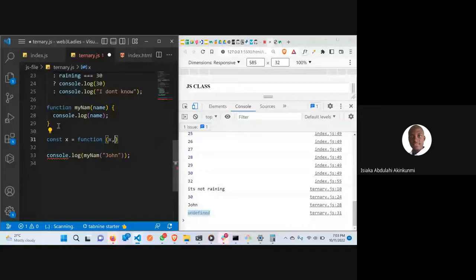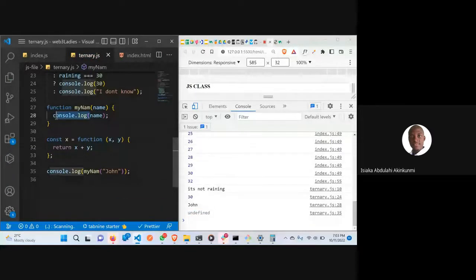Now, if you look at this, I'm assigning this function to this variable. Let me return this like this. So now I'm not having any undefined.